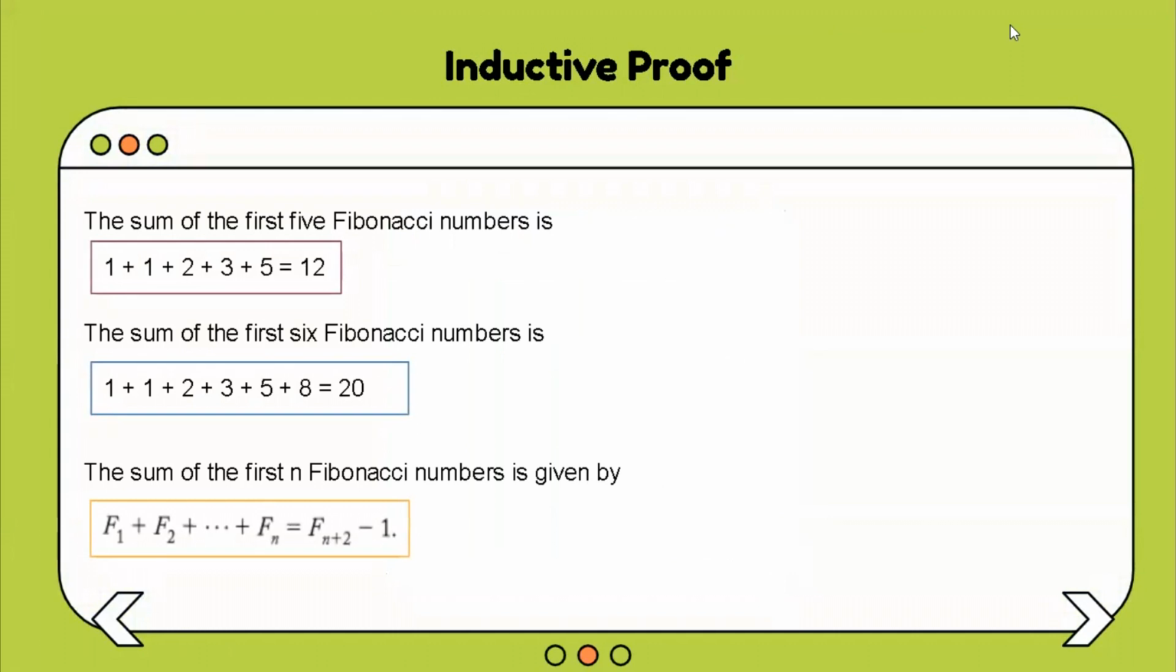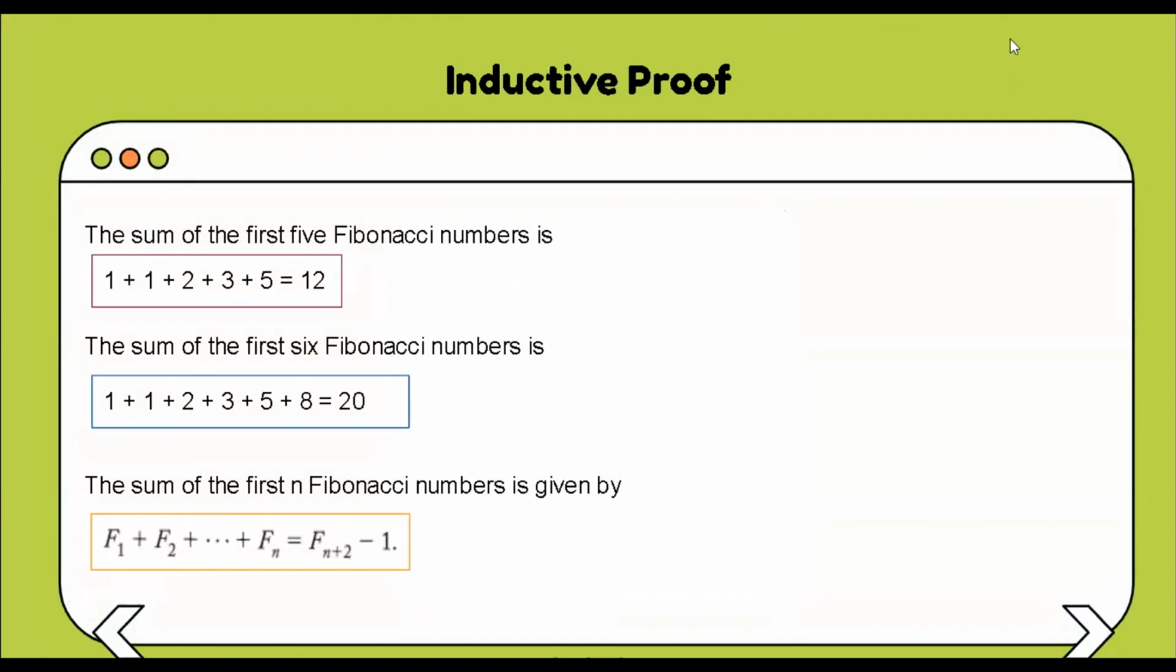The sum of the first 6 Fibonacci numbers, 1 plus 1 plus 2 plus 3 plus 5 plus 8, is equal to 20, which is 1 less than the 8th Fibonacci number, F8, which is equal to 21. So at this point, we might conjecture that in general, the sum of the first n Fibonacci numbers is given by F1 plus F2 plus F3 until Fn is equal to F(n+2) minus 1.